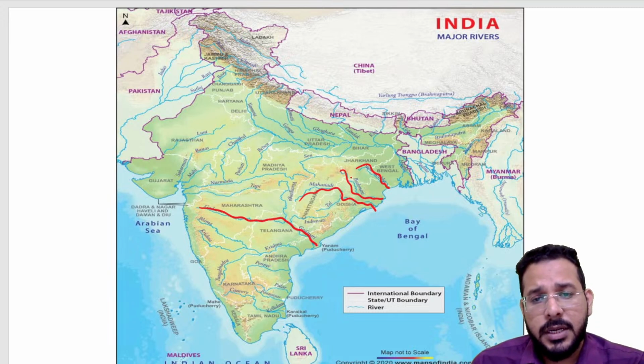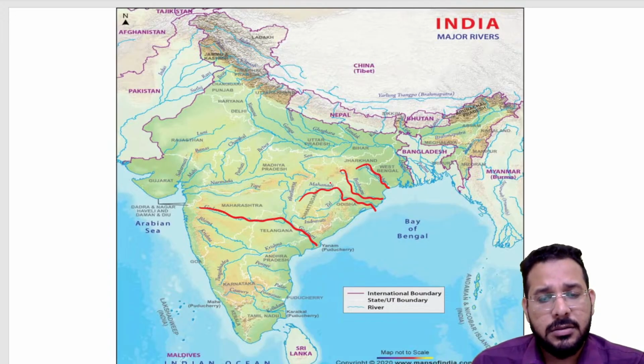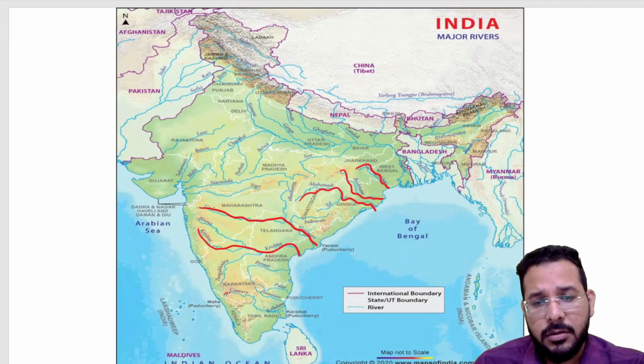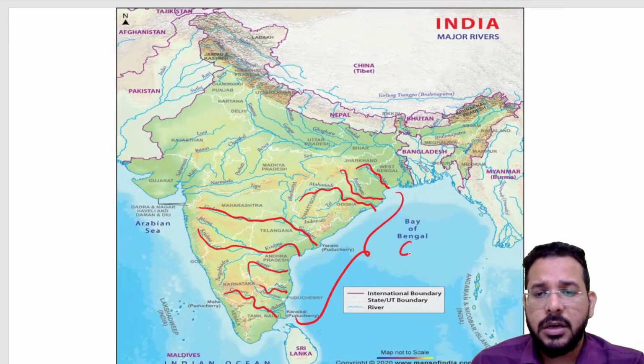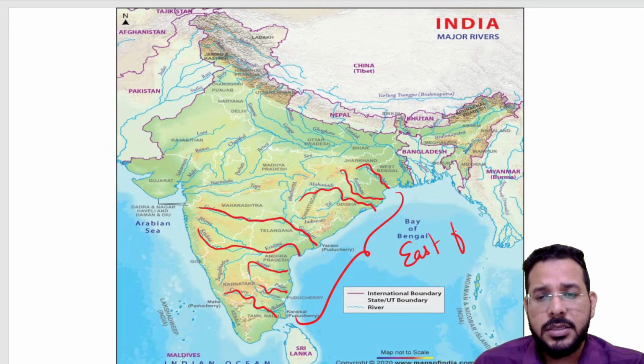Rivers like Subarnarekha, Brahmani, and Mahanadi originate from the Central Highlands, whereas rivers like Godavari, Krishna, and Kaveri originate in the Western Ghats. We also have rivers like Penner, Pennar, etc. All these are east flowing rivers.